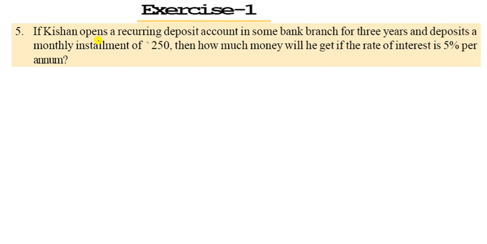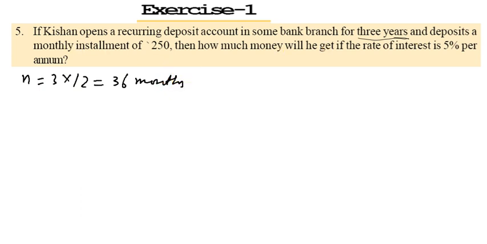Krishna opens a recurring deposit account in a bank branch for 3 years. Let us see what happened in this. Time is given as 3 years. So n is the number of months. It is 3 years, so it is multiplied by 12, and it becomes 36 months.